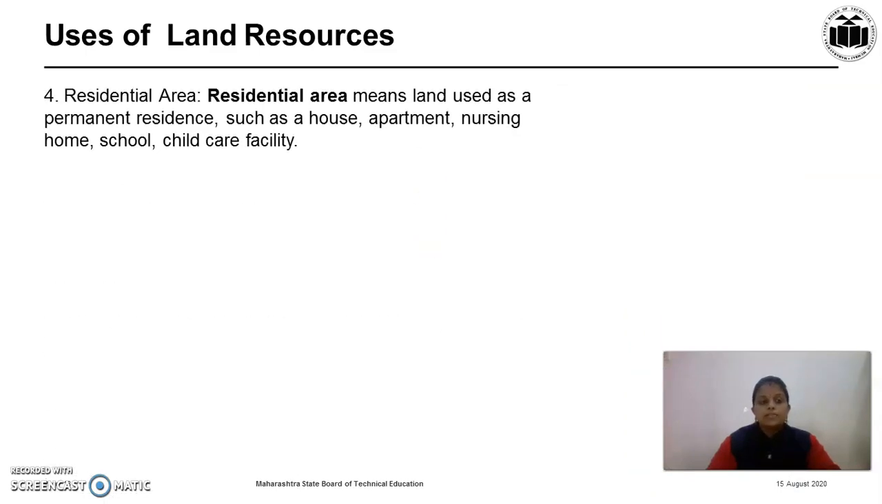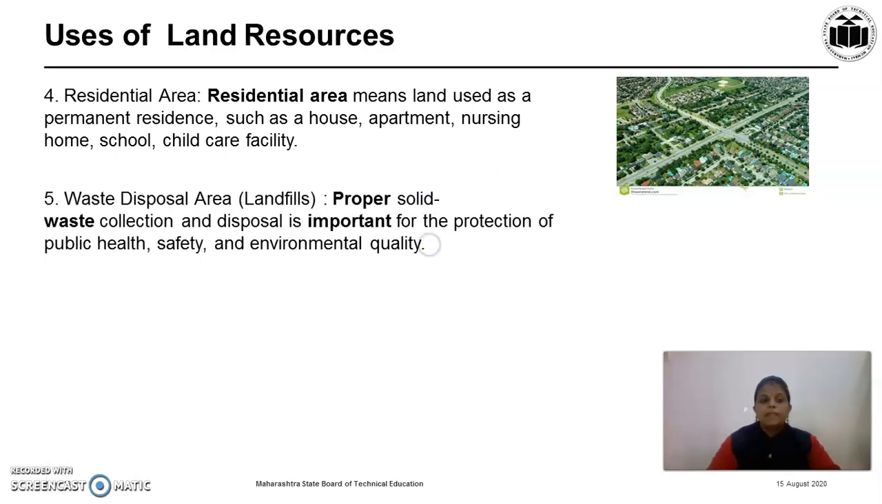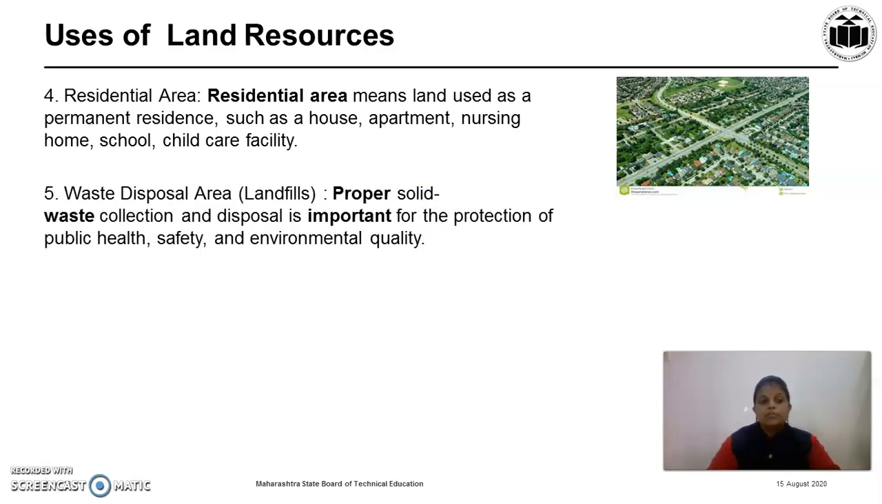Then, the next use is it is used as a residential area. Residential area means the land used as a permanent residence such as house, apartment, nursing home, schools, child care facility, etc. Then, the next very important use of land resources is that it is used as a waste disposal area